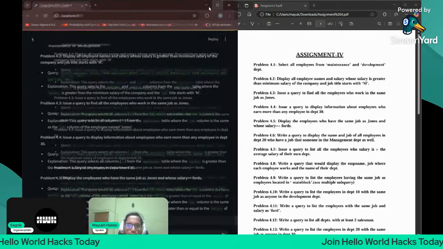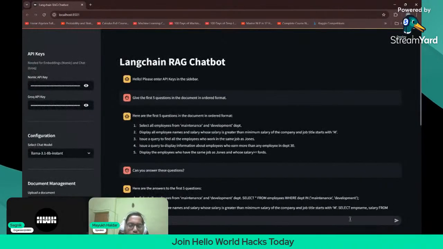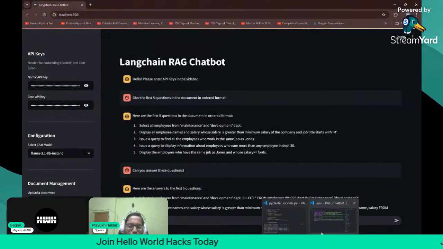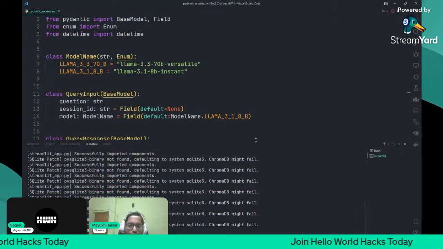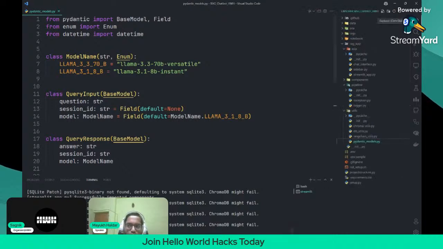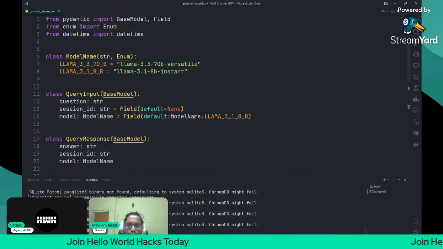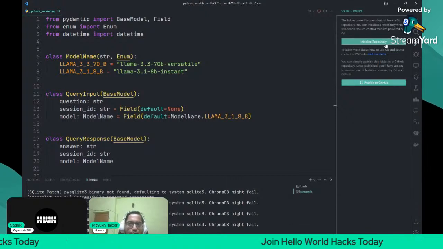Now only one part is left, the deployment part. I'm just going to show you the deployment very quickly. For deployment, what you can do is you can first create a GitHub repository. So let me create a GitHub repository from VS Code only. Initialize repository. Let me do it once.